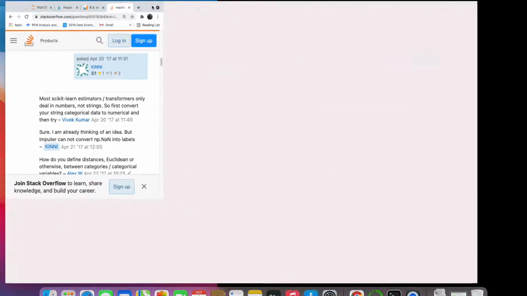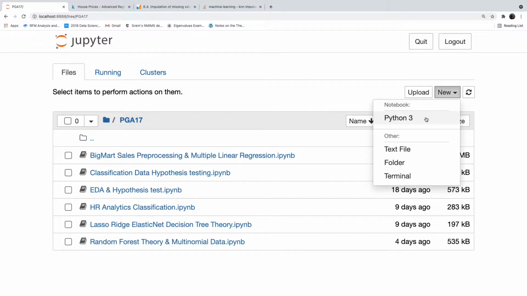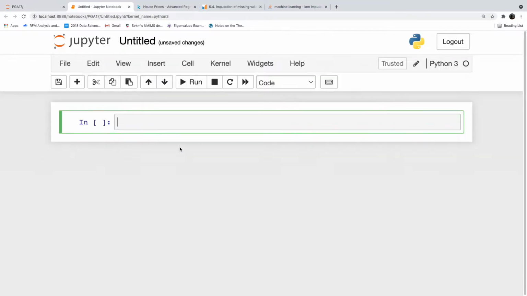All right. So we will be working on the house price prediction that I have given you. That is one of the popular competitions in Kaggle.